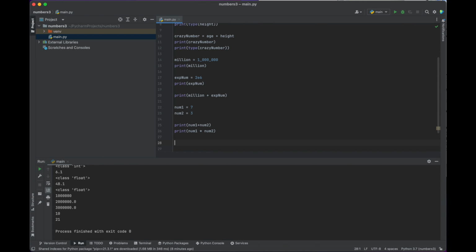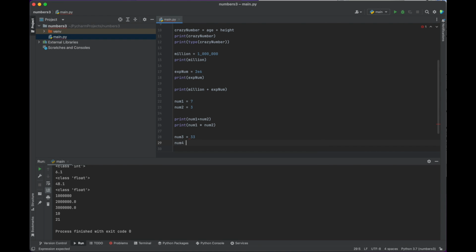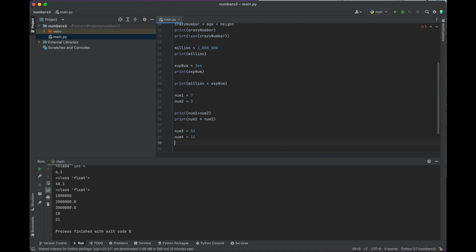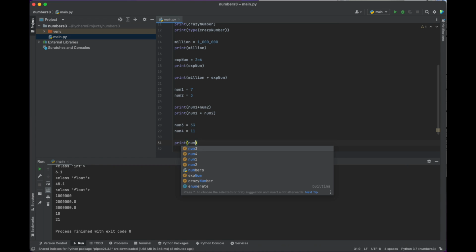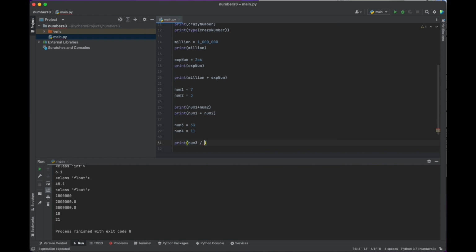We can divide numbers as well. So let's set up num3. Let's make it equal, I don't know, 33. Num4, make it equal 11. Let's divide those numbers. So print num3 divided by, and that's a forward slash, num4. What do we get?